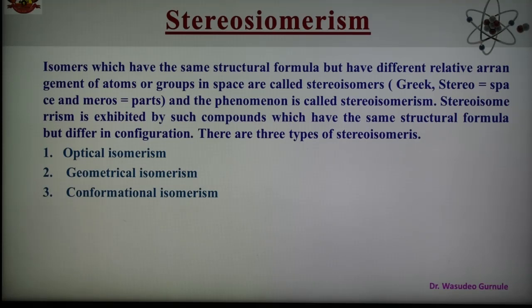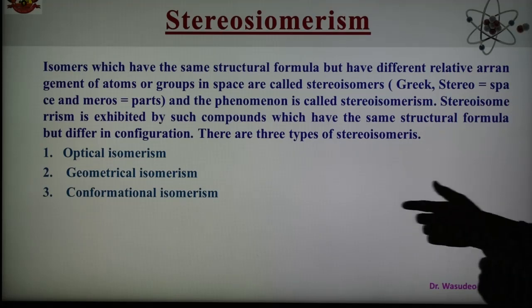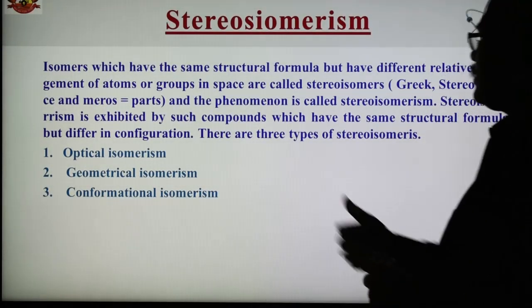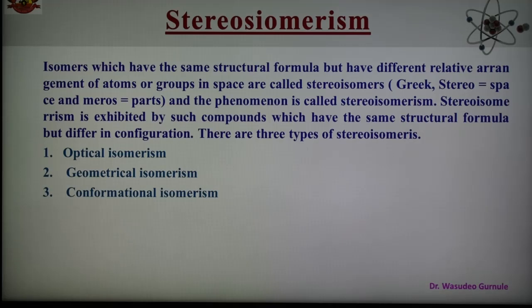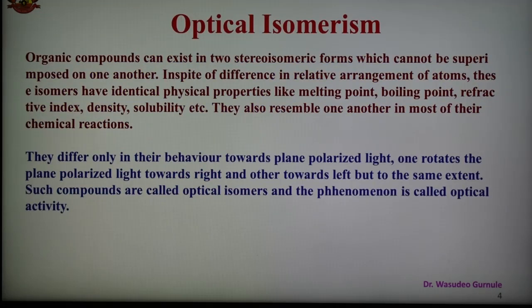As we know, stereoisomerism is exhibited by compounds which have the same structural formula but differ in configuration. There are three types of stereoisomerism: optical, geometrical, and conformational isomerism. Now, what is optical isomerism?